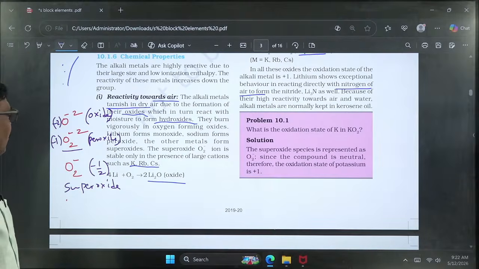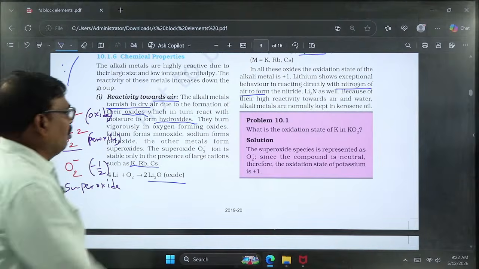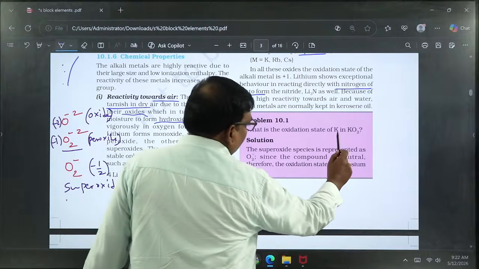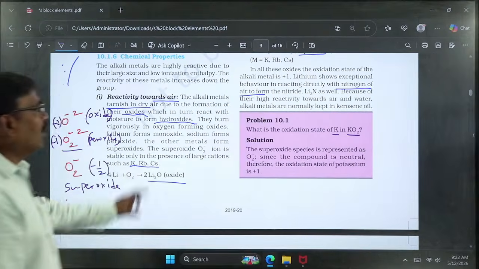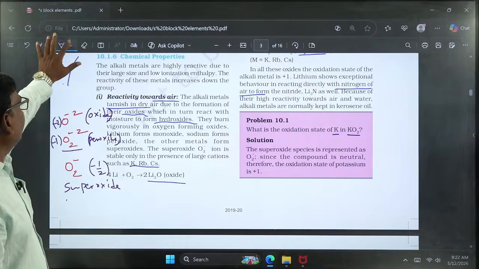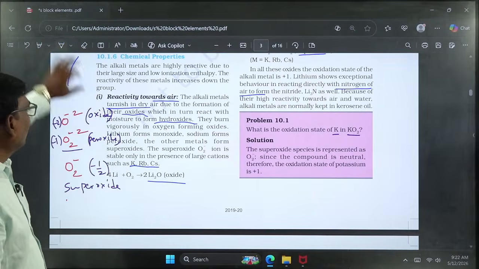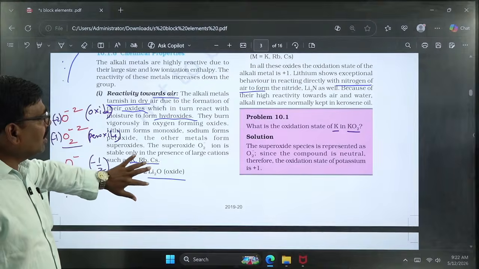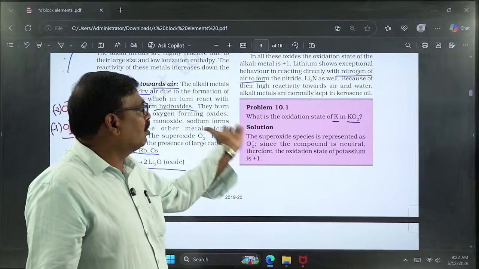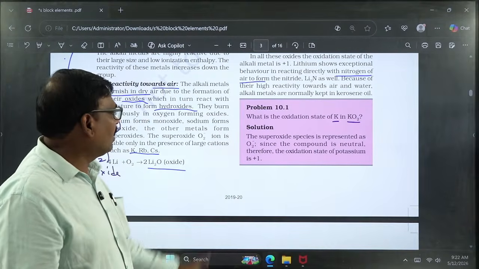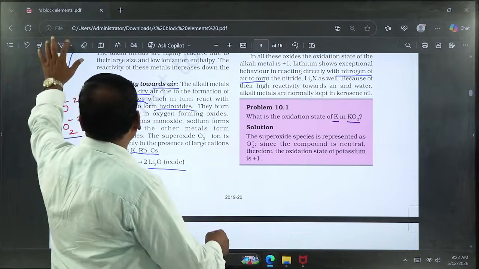A frequently asked question: what is the oxidation state of potassium in superoxide? Here we said already all alkali metals exhibit +1 oxidation state. Here they are asking only about the oxidation state of potassium, so potassium or rubidium or cesium, any alkali metal forms the +1 oxidation state.